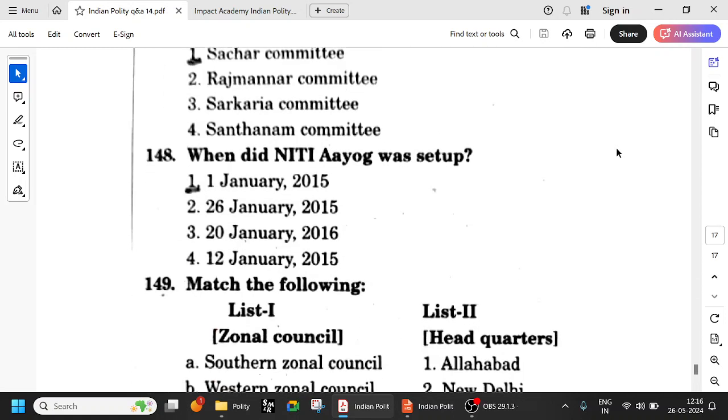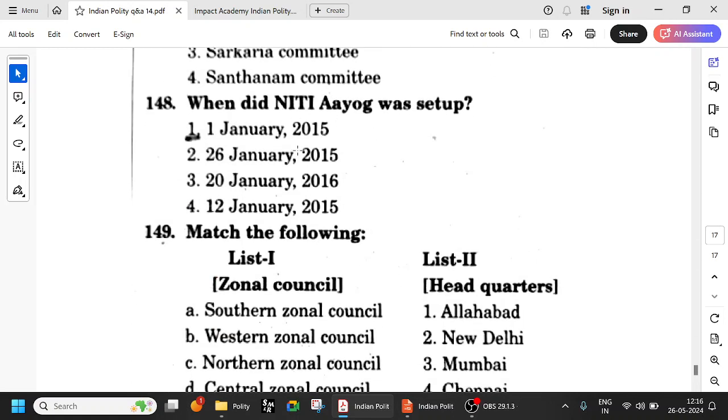So when was Niti Aayog set up? 2015. Immediately after, in 2015, when the NDA government came to power, they set up Niti Aayog. They removed the Planning Commission, and in the next year, 1st January of 2015, they set up Niti Aayog, and 2017 GST. Okay, and all those things you have to remember.